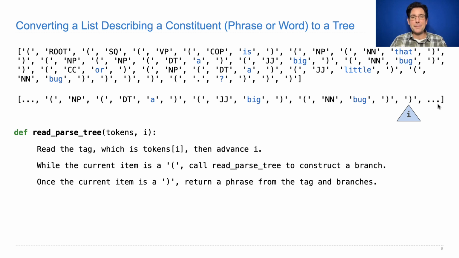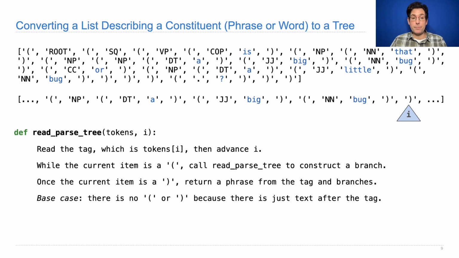Now there's more stuff to do, because this would have been one of many recursive calls that figured out how to build a tree for a big bug. But after that, you have to build a tree for or and for a little bug, and then take those and put them together into a noun phrase and put that as part of the sentence, which is part of the root. So we need to worry about two things. What's the base case and what do we return?